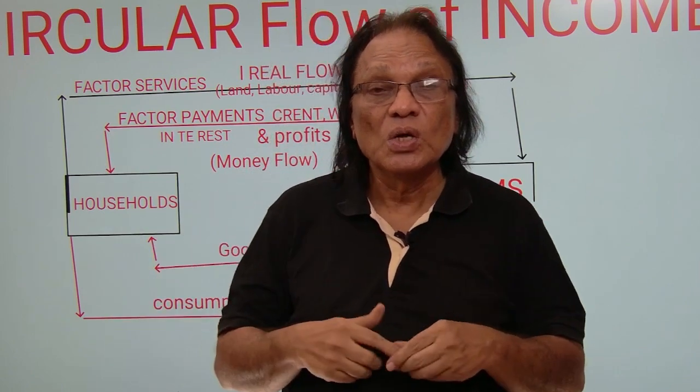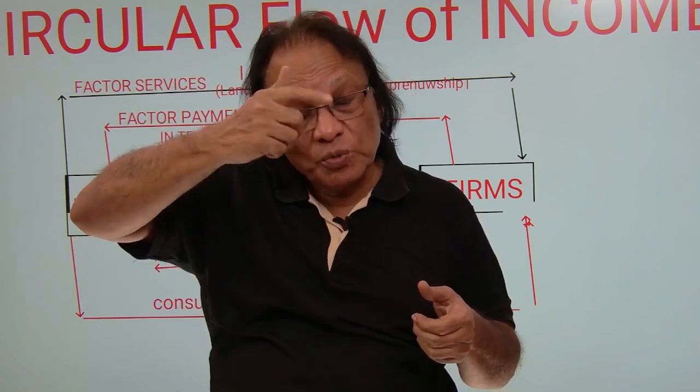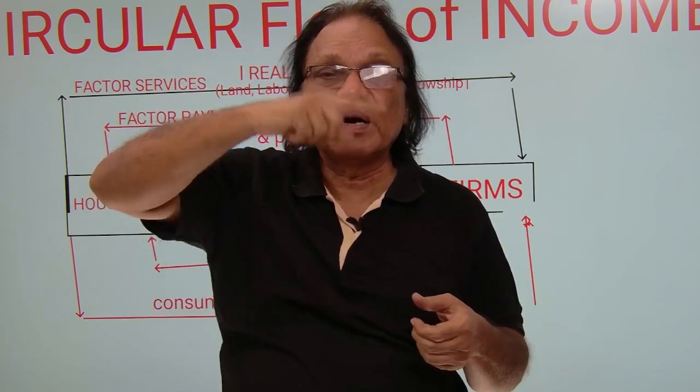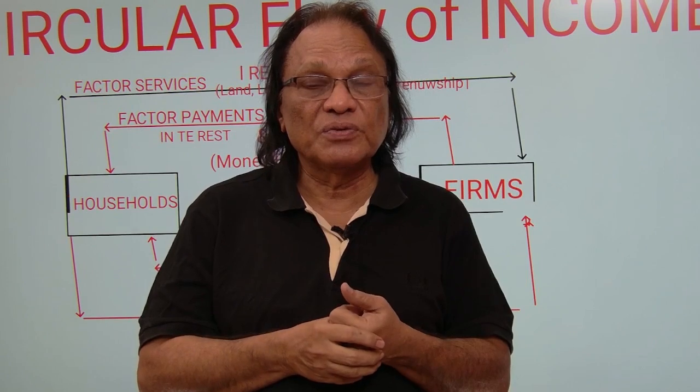In case they ask you, what exactly is money flow? Money flow is flow of money in terms of wages and salaries, rent, interest, profits. Money flow takes place from firms to the households, and also money flow takes place from households to the firms. Since it is a pictorial picture or diagram showing the circular flow of income from one sector to the other sector, we call it as circular flow of income.